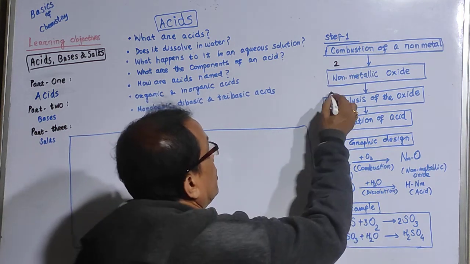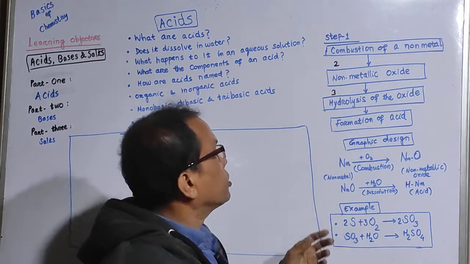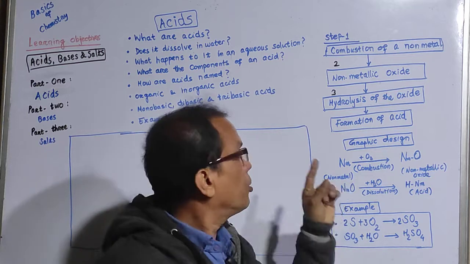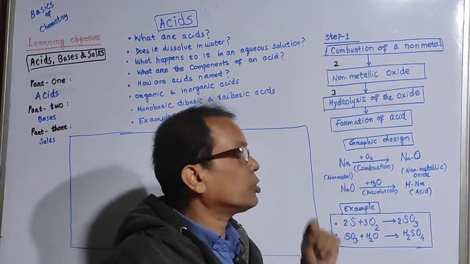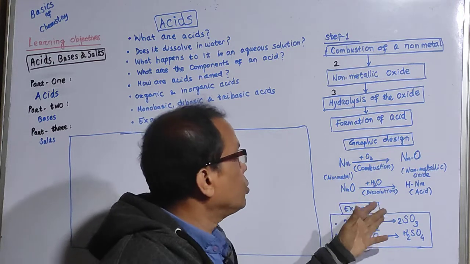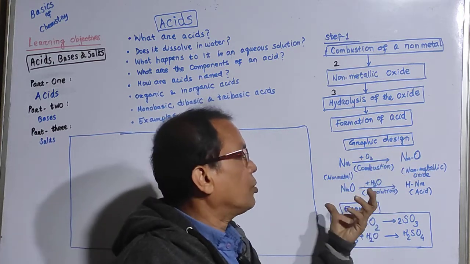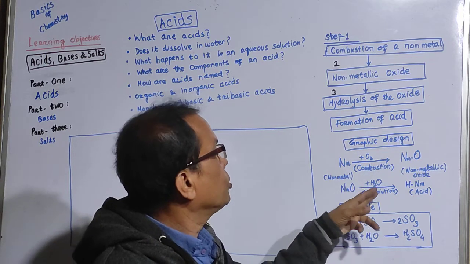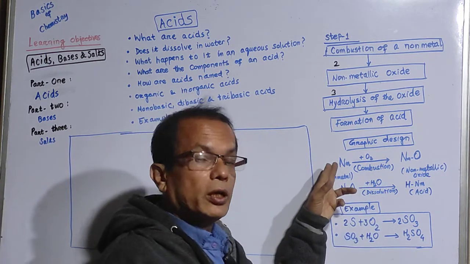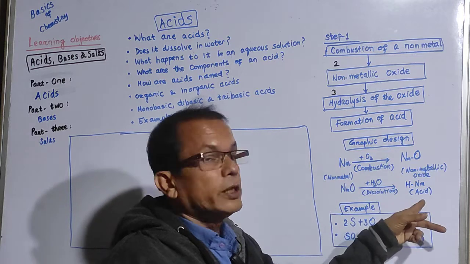As simple as that. So it involves two important processes: burning of a non-metal in the presence of oxygen, or combustion, and dissolution of the non-metallic oxide in water, called dissolution. So combustion and dissolution of a non-metal form an acid.